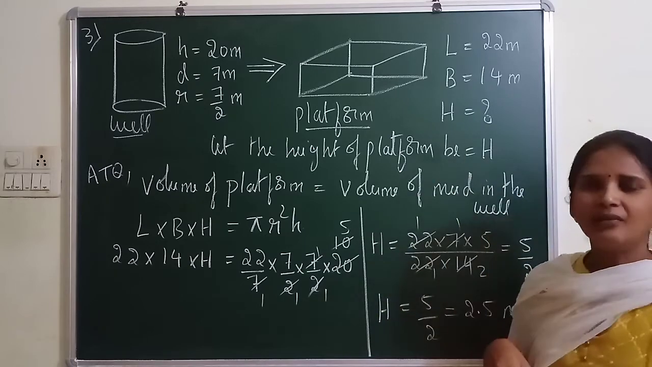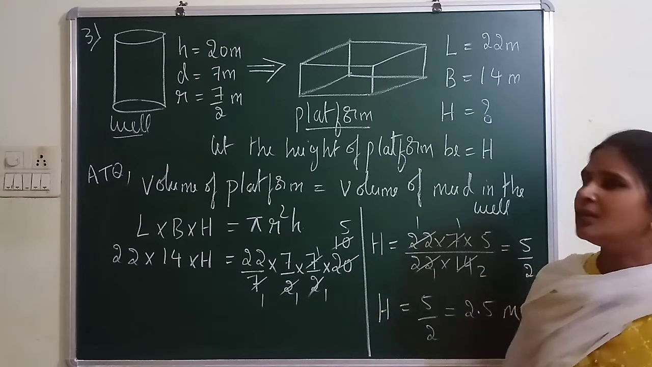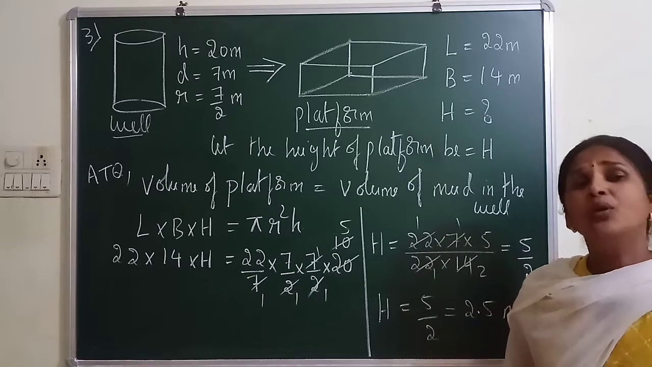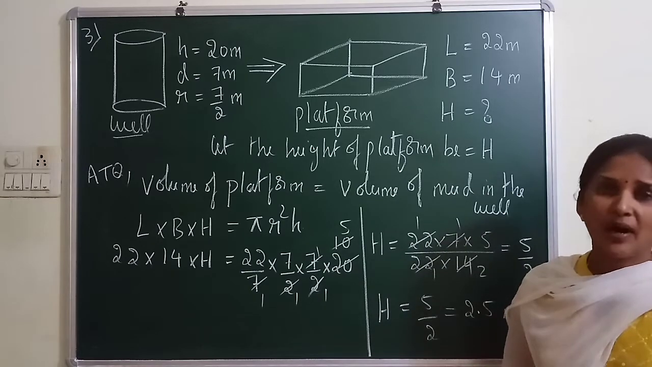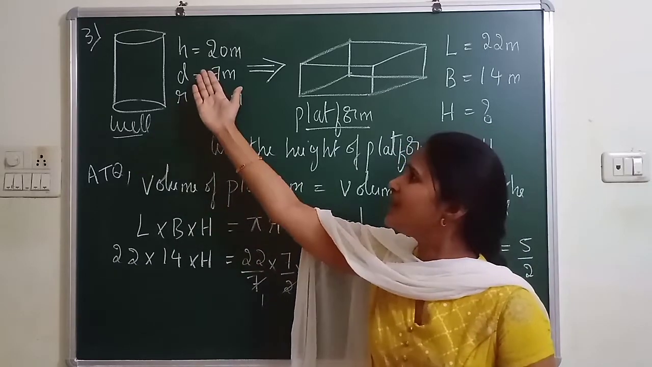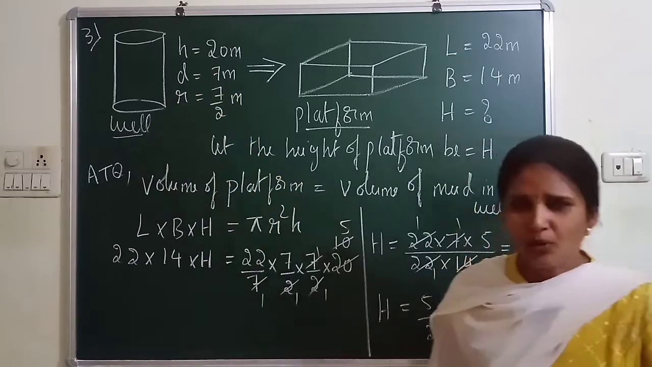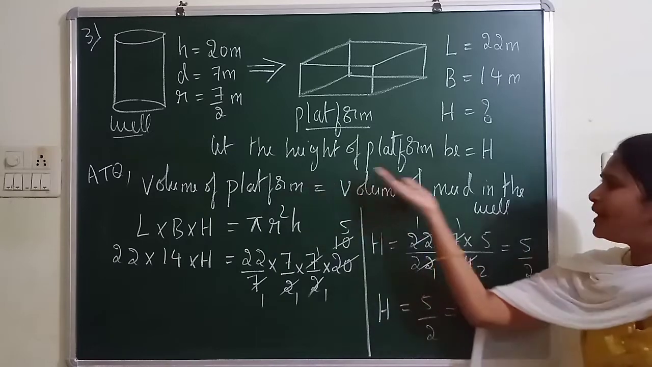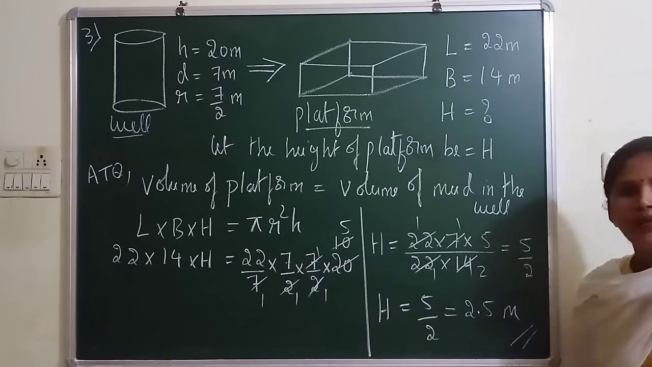And he is asking height, which means nothing but L, B and H. You can conclude that it is a cuboidal platform. Cuboidal platform. So this is a cylindrical well because H and radius are given. I hope everyone followed. So therefore the height of the platform will be 2.5 meter.